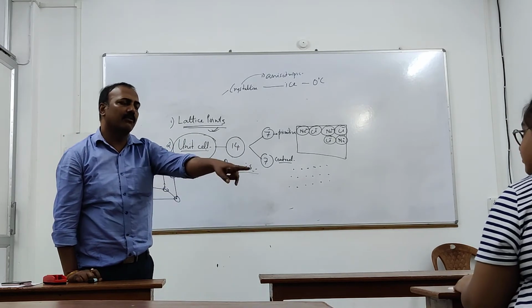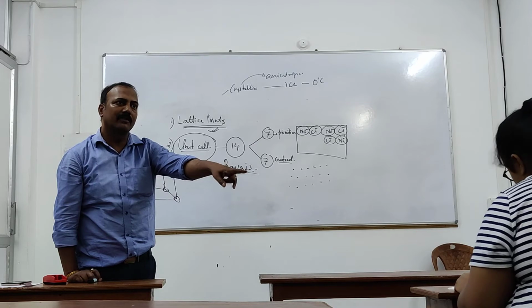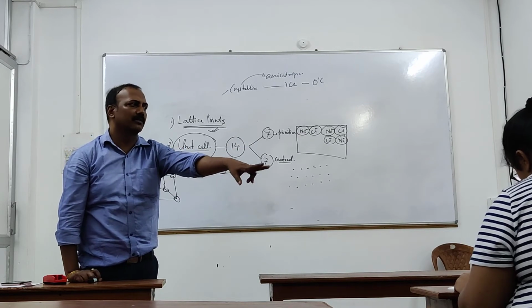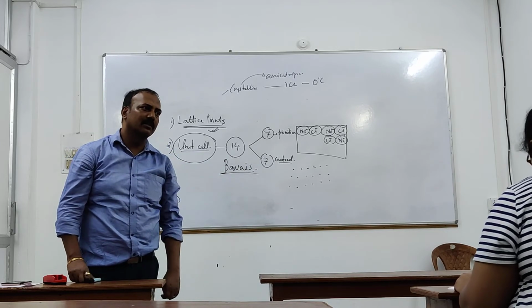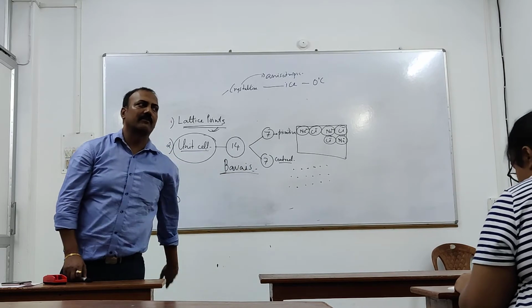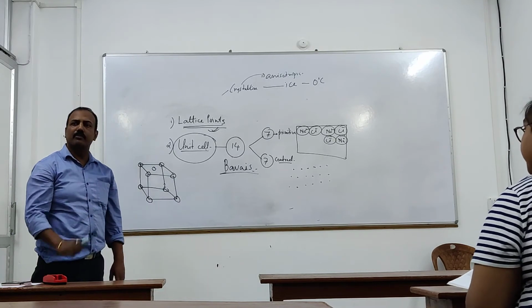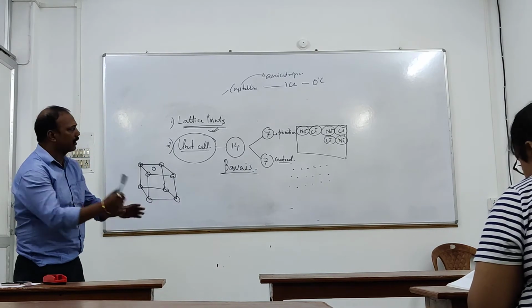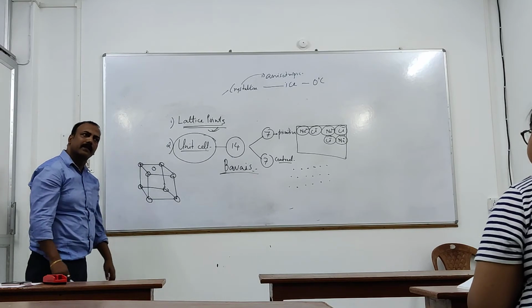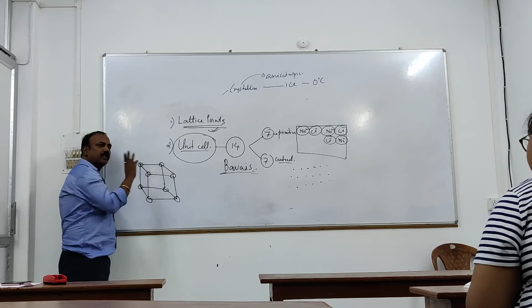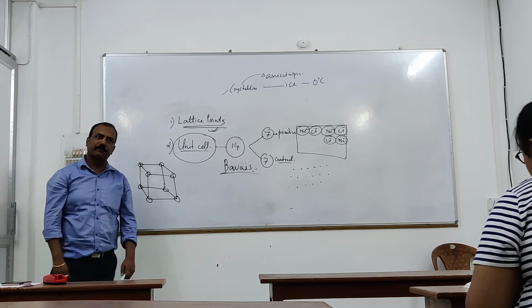Okay, ये 7 हो गया आपका primitive, right? सेंटर का शेप का ही है, सिर्फ लैटिस पॉइंट दूसरा का ही है कॉर्नर का. Did you understand that? In our cells, only cubic unit cell is there. ठीक है? So we are concentrating on the cubic unit cell. ठीक है? Cubic unit cell can be mainly of 3 types. Mainly of 3 types. Okay?